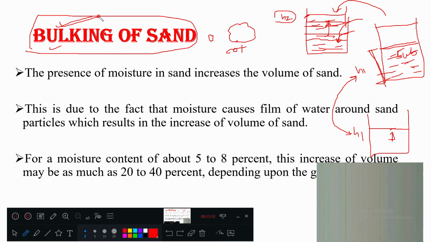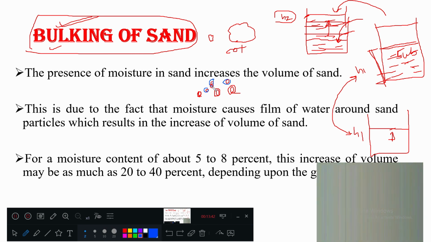Why is it happening? Let us say one small grain of sand in a big microscope kind of structure. If you take the sample, what is happening here? When you add a little bit of water, a thin film of water will form around each soil particle or each sand particle.